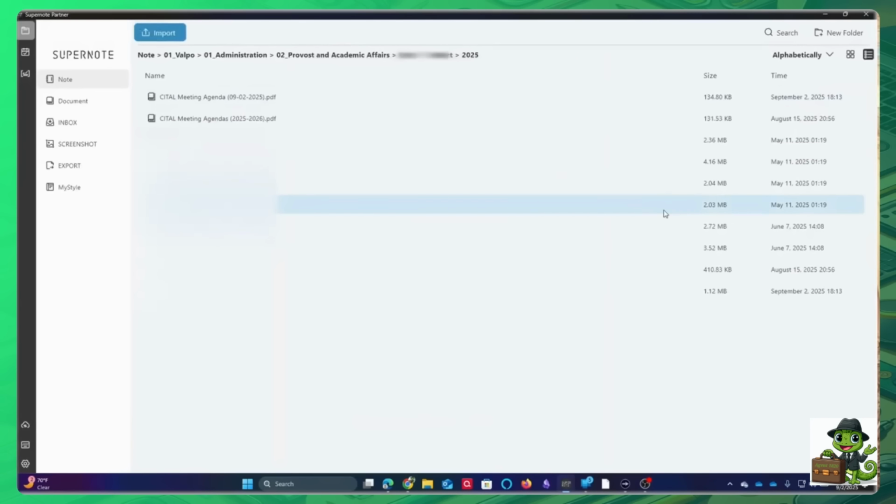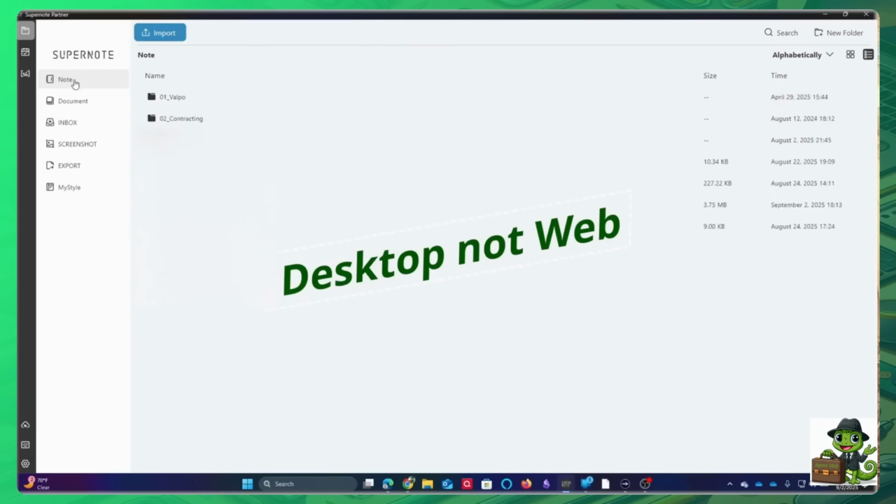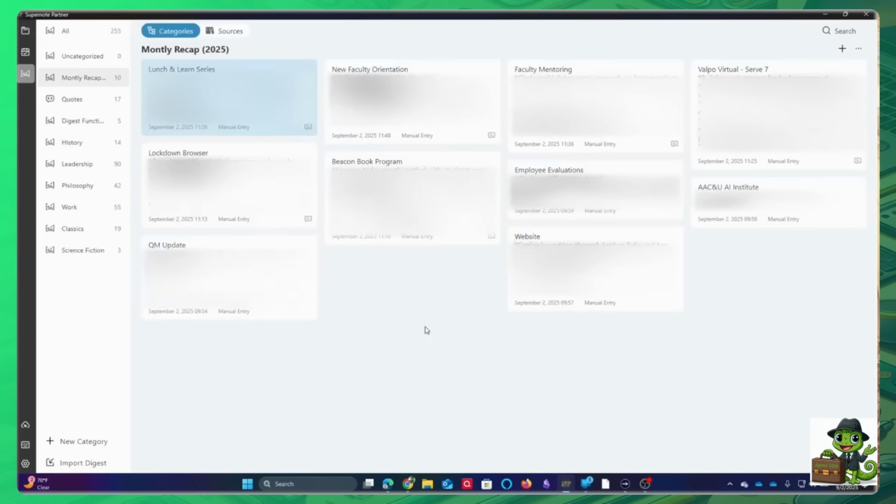So pretty cool. Like I said, I'll blur out some things because I don't want you all to see everything that I'm doing. But it's such a great functionality. Well, anyway, that's it on the web interface of the digest. Just wanted to show you that and kind of show you how that works.